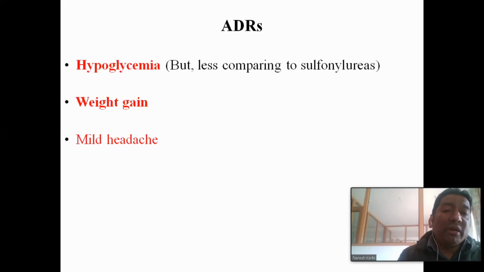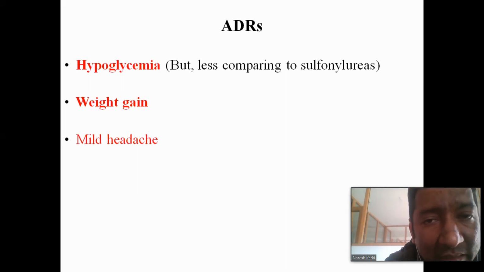Hypoglycemia, weight gain, and mild headache. Hypoglycemia is similar but less compared to the sulfonylureas. And weight gain again. Why weight gain? We have already discussed that. That is the reason it should not be given in type 2 diabetes mellitus with obesity. It should be given in type 2 diabetes mellitus with non-obese patients. Okay, hypoglycemia, weight gain, and mild headache.